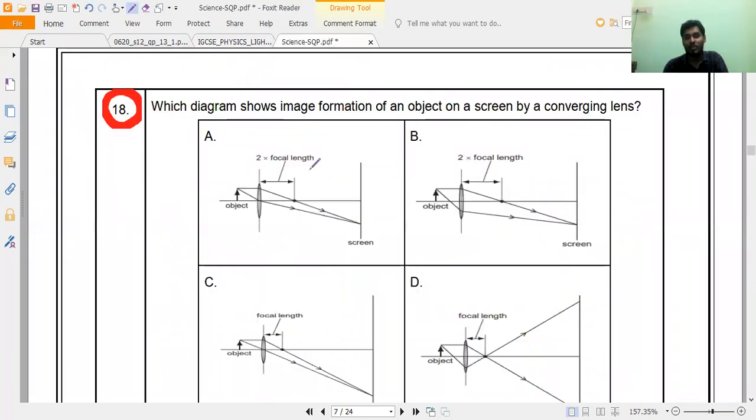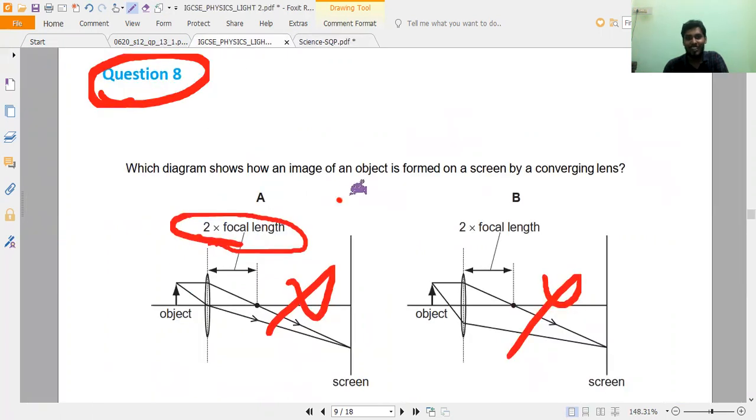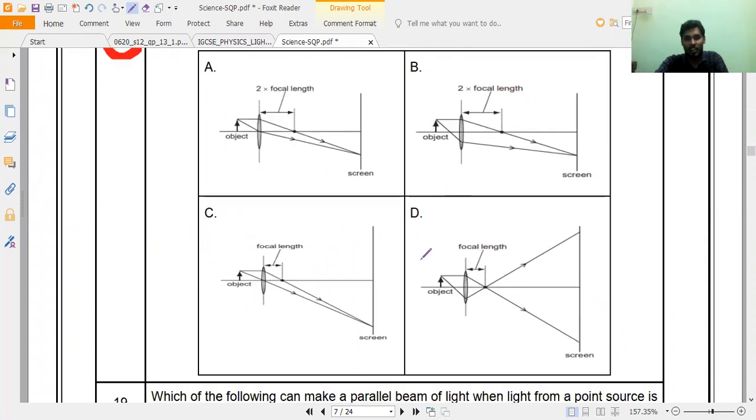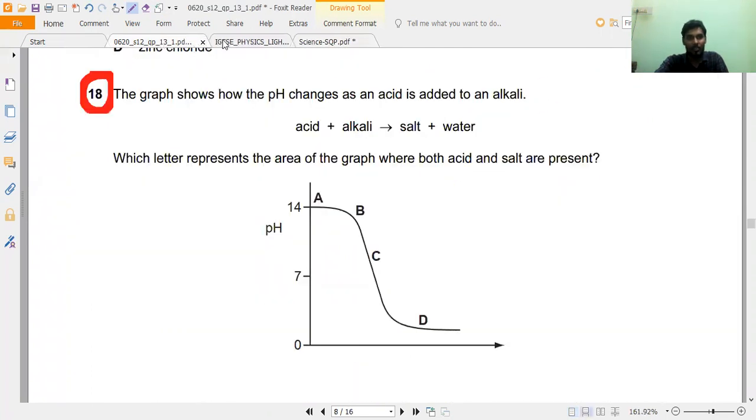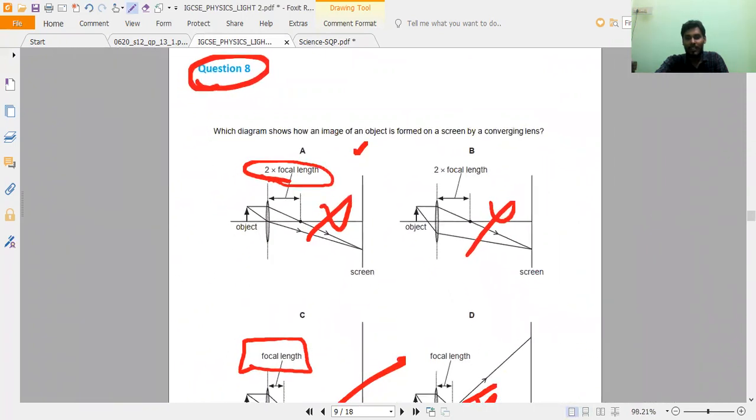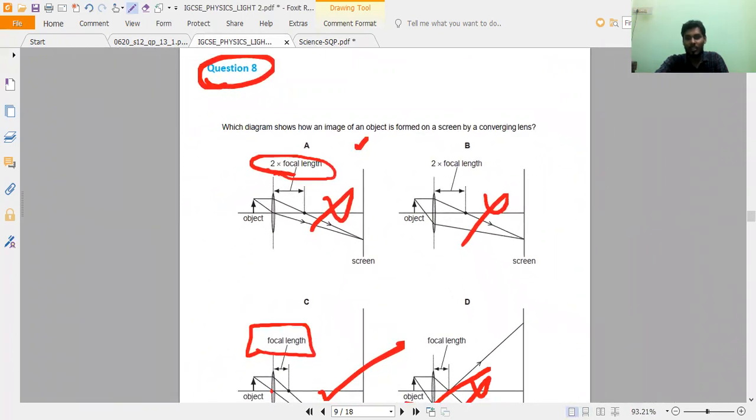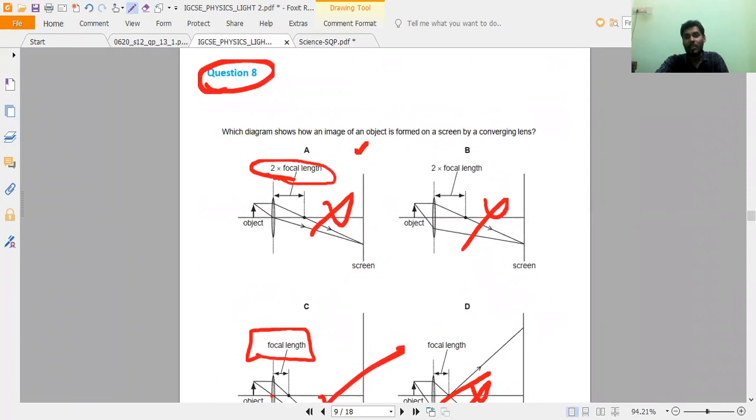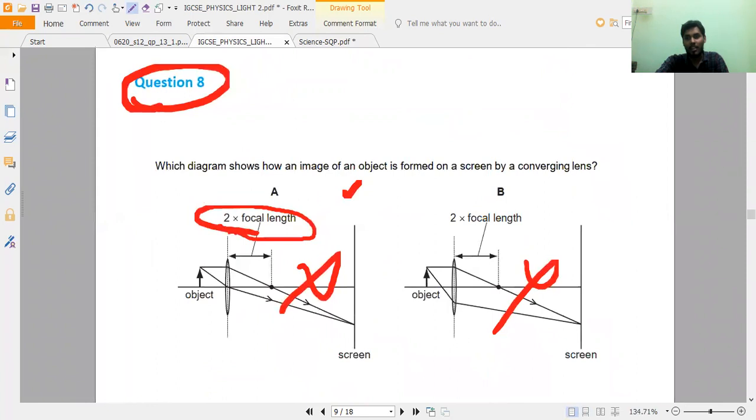Now here it is question number 18, and there it is question number 8. If you are suspecting, you can check it: A, B, C, D options. Here it is a little bit wider, so if you want, I can reduce the size and you can compare it. The same four options. Have you noticed it? So this question has also been taken exactly from the Cambridge curriculum.